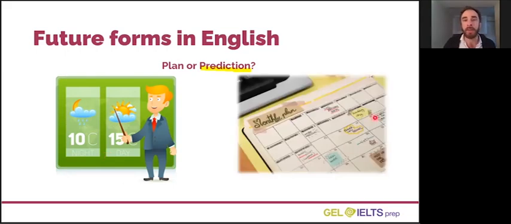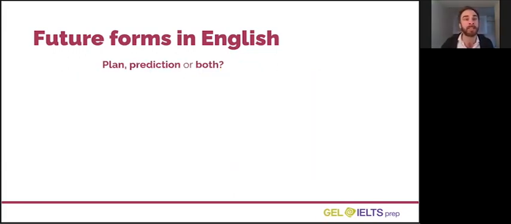Compare that to someone who has written on a calendar or timetable or schedule. Maybe they are going to a movie on Tuesday. Maybe they're taking their cat to the vet on Friday. These are plans or intentions. This person has control over what they plan to do in the future. So if we can understand the difference between prediction and plan, that will really help us. Let's look at some more examples.